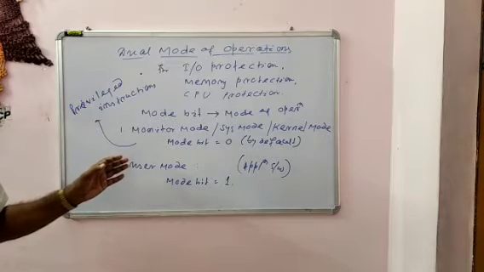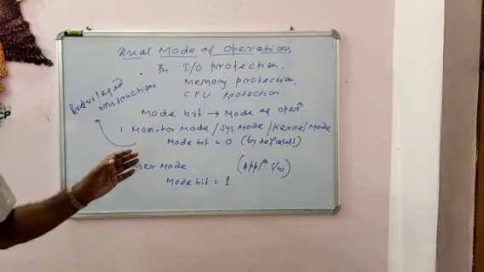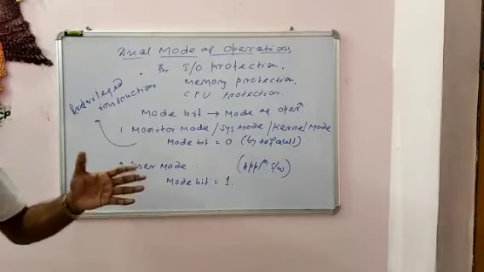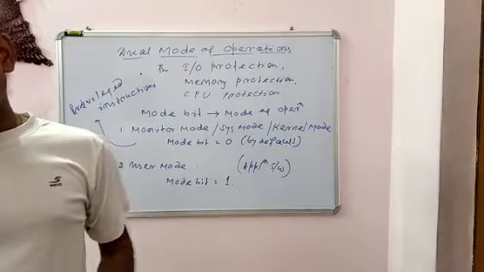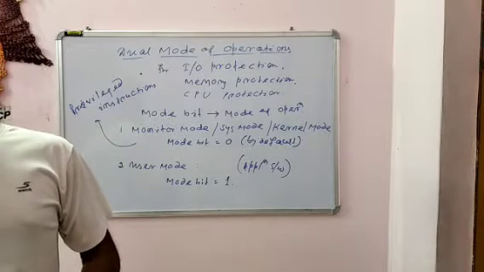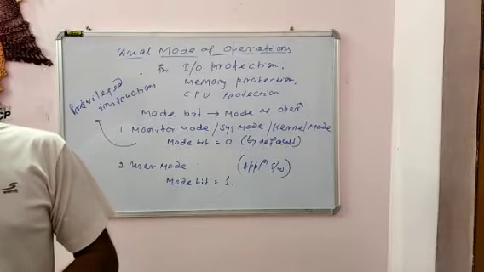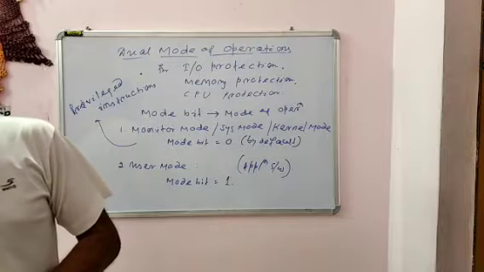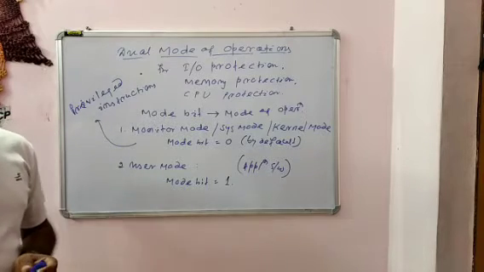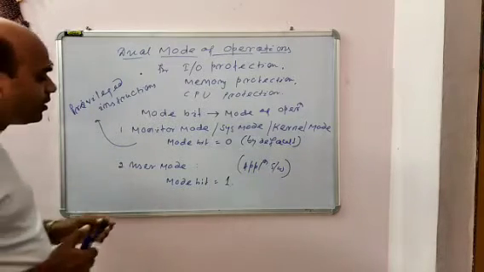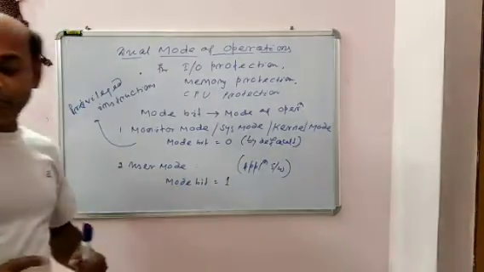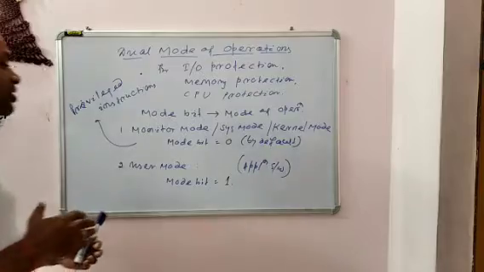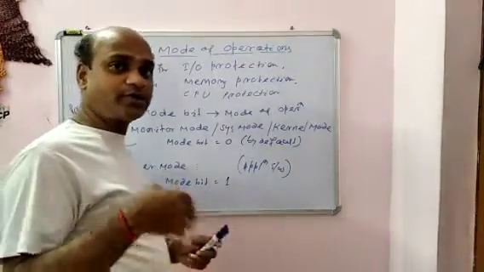With this mode bit, we are able to distinguish between a task executed on behalf of the operating system and one executed on behalf of the user.